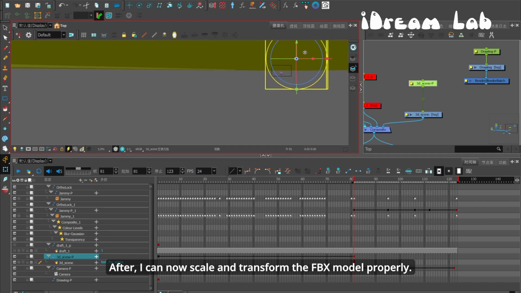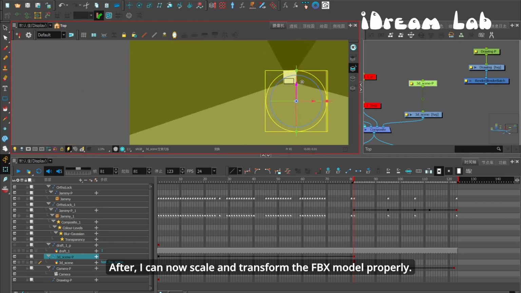Now I can scale and transform the FBX file inside Toon Boom Harmony properly.